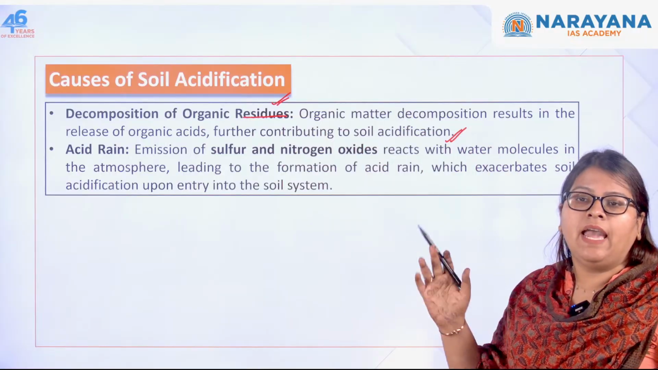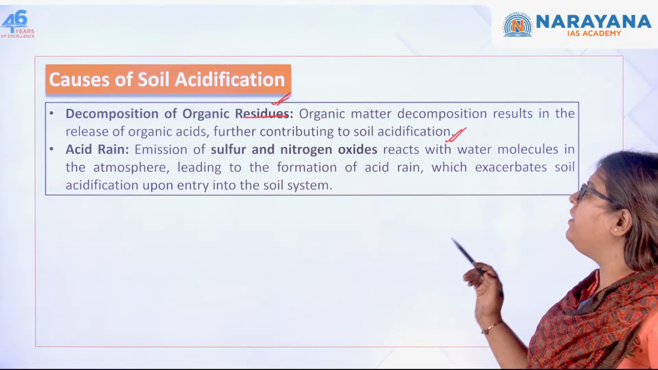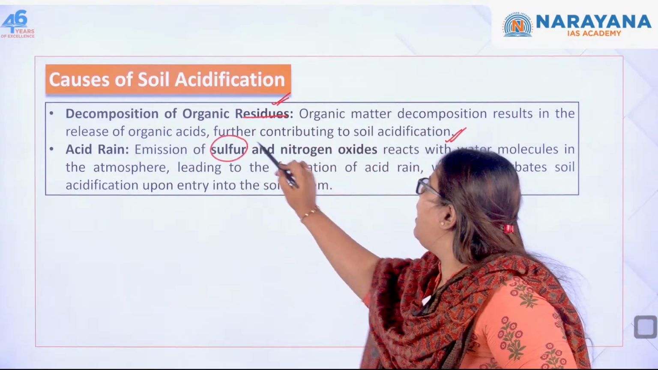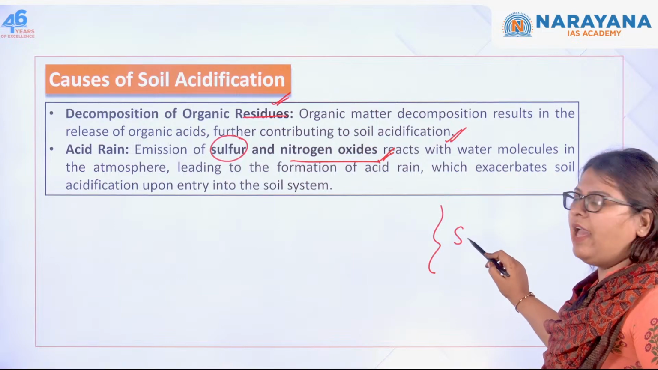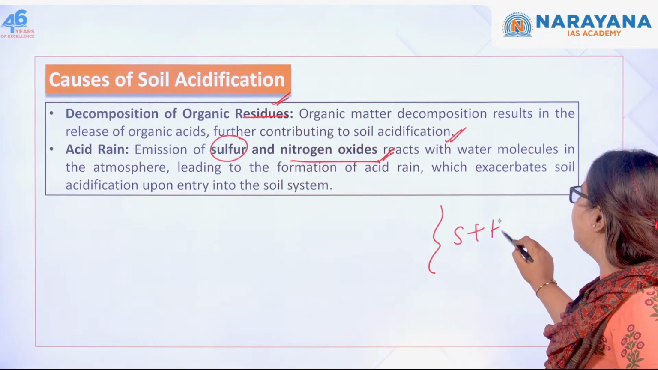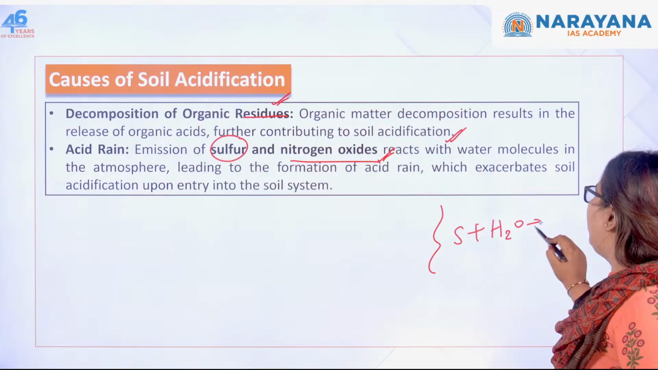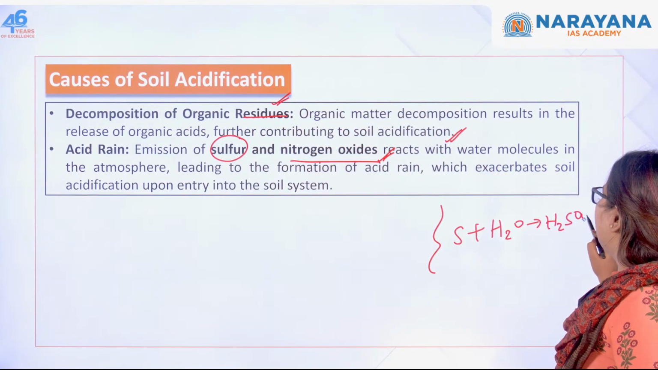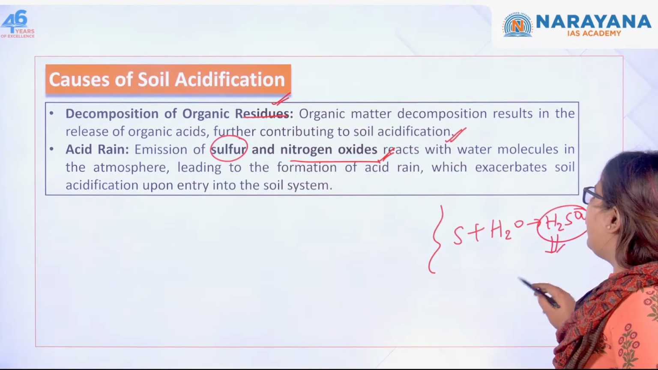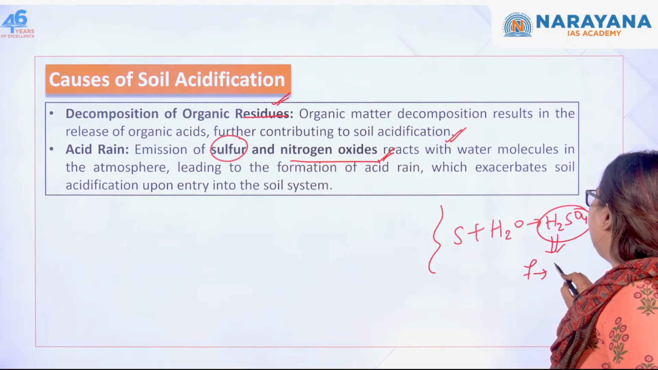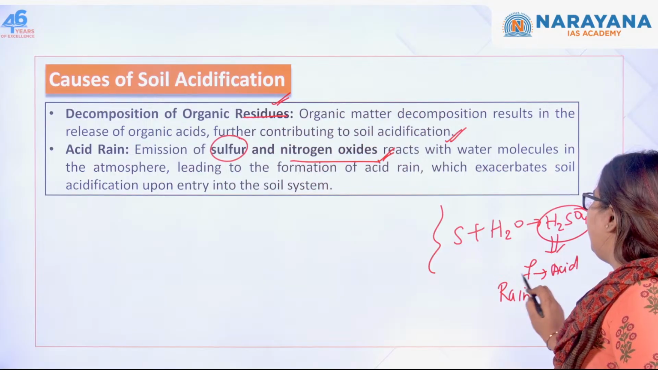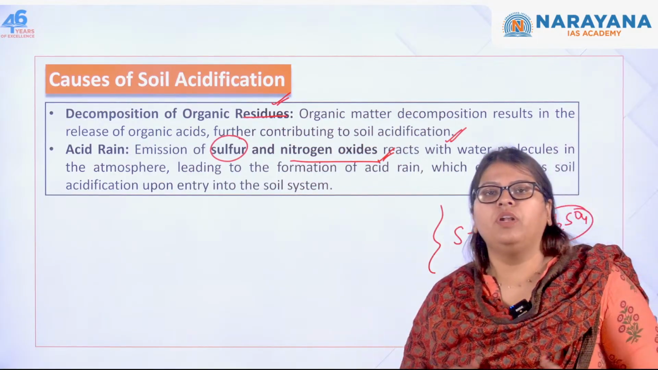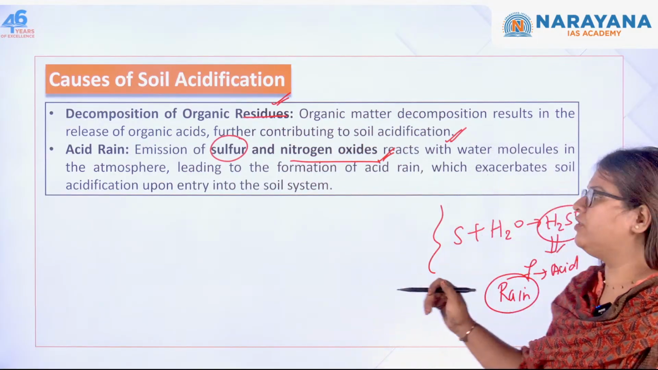And finally, acid rain. When there is emission of sulfur and nitrogen oxides, and when this sulfur as well as nitrogen oxides react with water, what happens? It causes H2SO4, that is sulfuric acid, that comes in the form of acid rain. And when it pours down as acid, there is going to be even more soil acidification. So this is what they are saying.